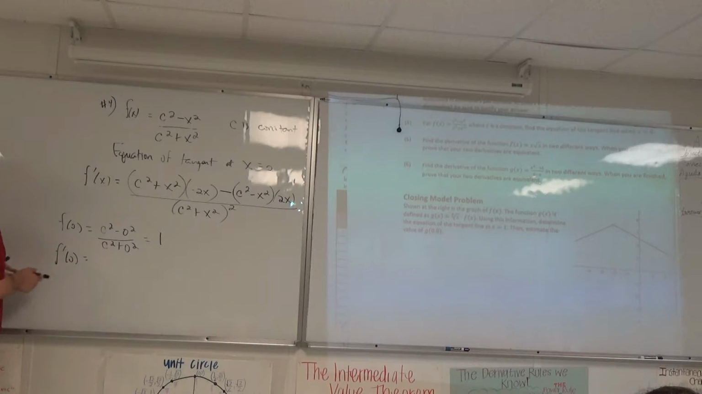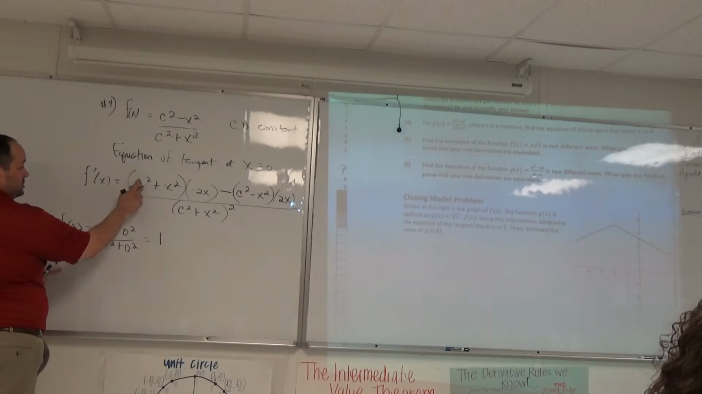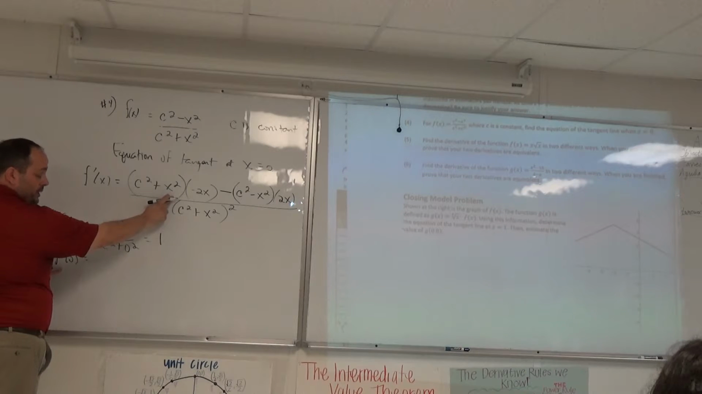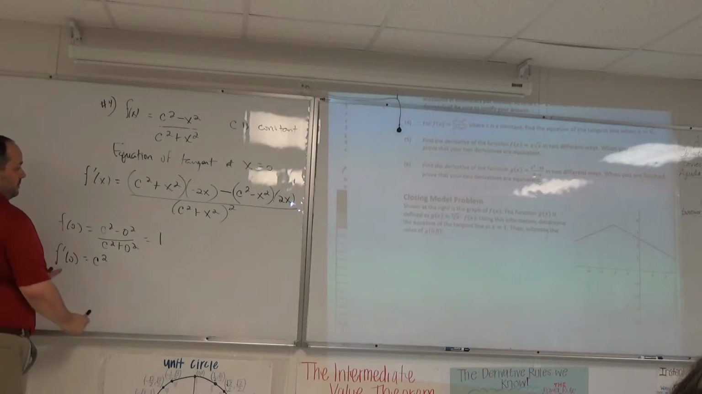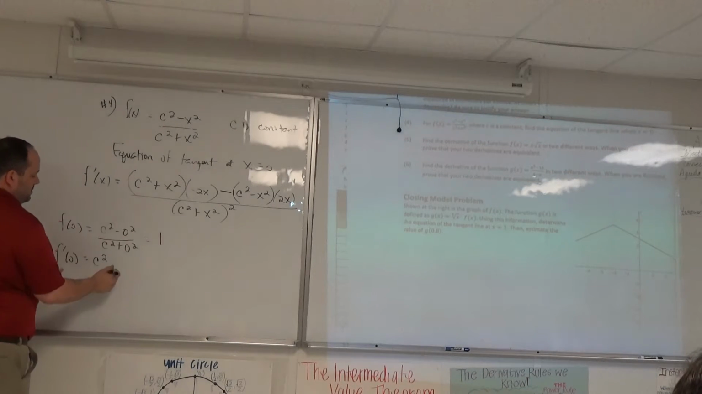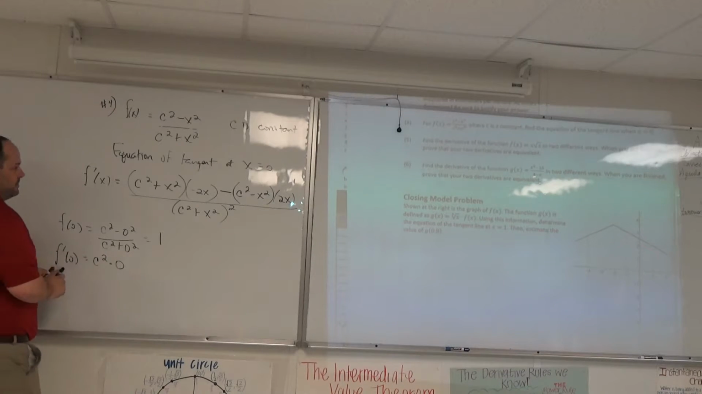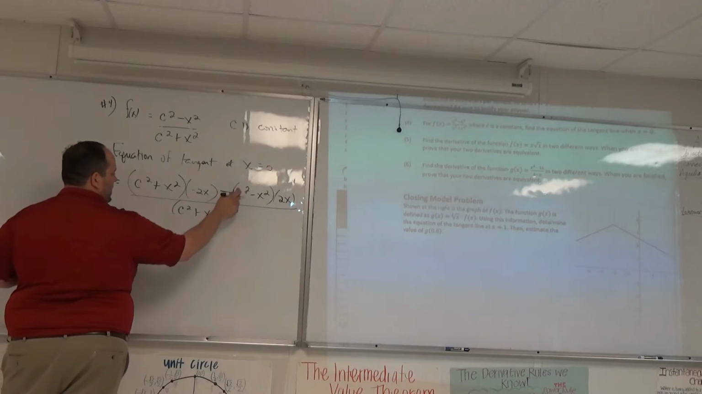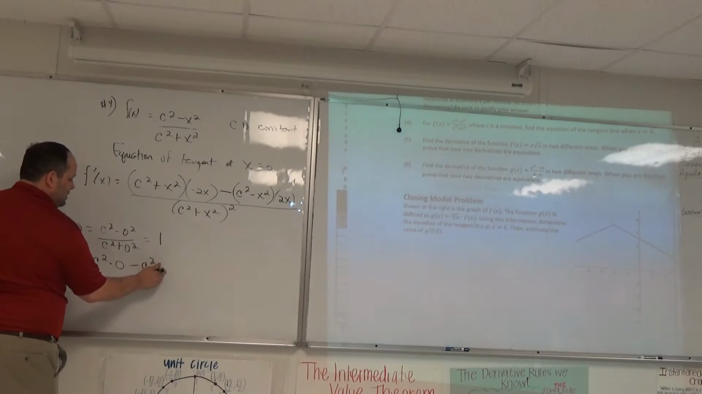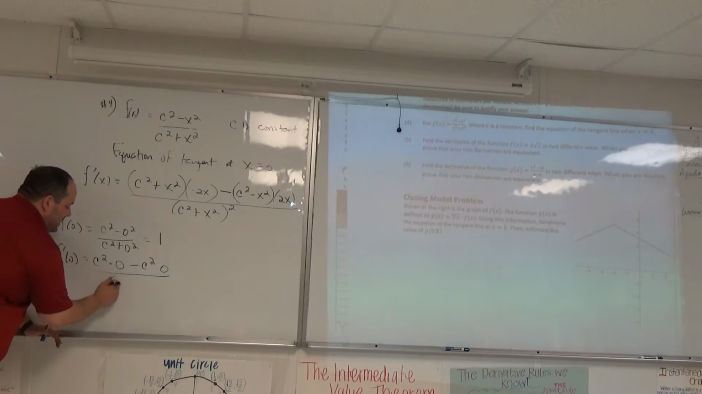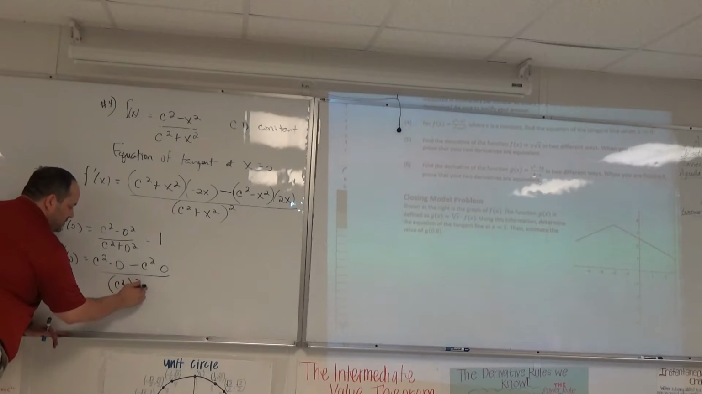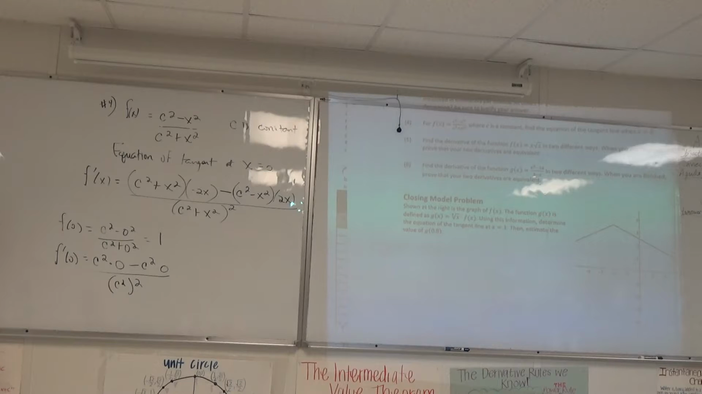F prime of 0, let's find f prime of 0. C squared, C still a constant, plus 0 squared, times negative 2 times 0. Oh, how nice. Minus C squared minus 0 squared, times 2 times 0. Oh, how nice. In the denominator, C squared plus 0 squared, squared. You guys know what that's equal to? 0. This should just be 0.